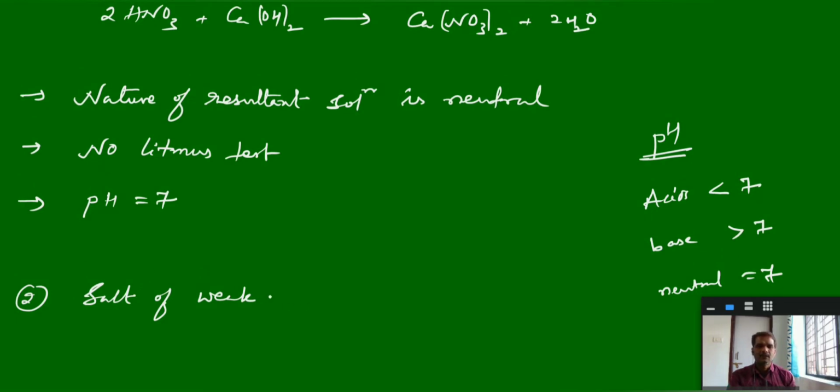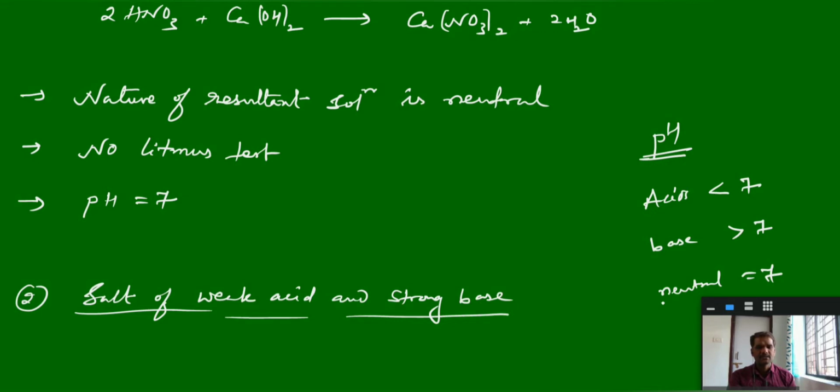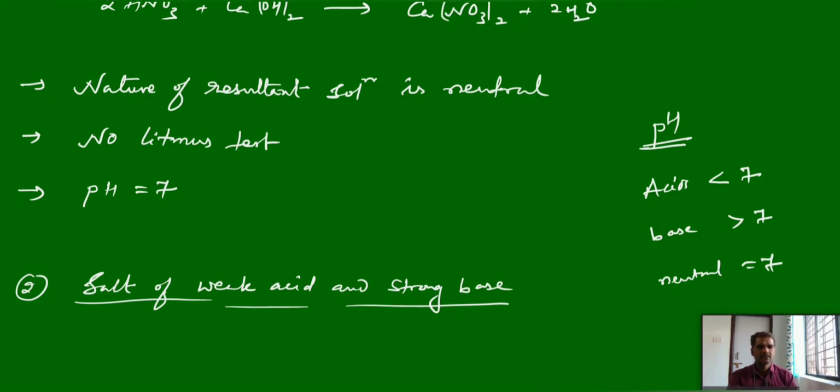salt of weak acid and strong base. Again, you can take a list of weak acids and strong bases.